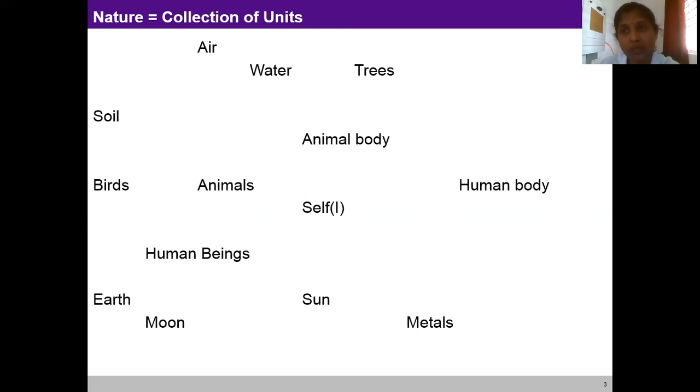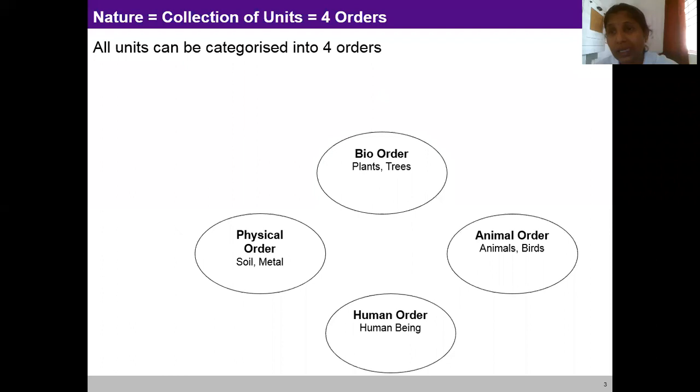All this comprises nature, like air, water, trees, soil, animal, birds, human body, earth, moon, sun, metals. All this is collection of units. In simple, if we categorize all these into 4 orders, that is physical order, bio order, animal order, human order.